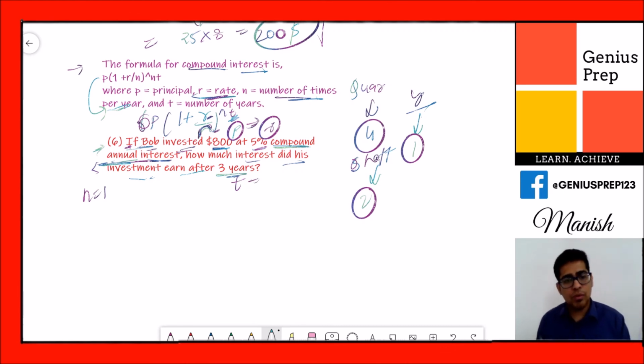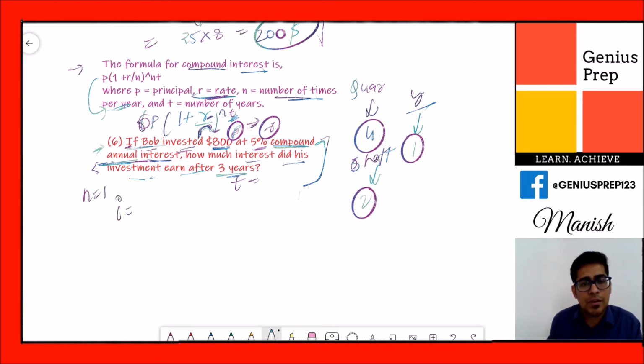When you are taking exams like a competition exam, don't first read the whole question and then start writing what is t. Just when you start reading the question, write down next to it, okay, this will be p, this will be r. So you do not need to read it again, because in a competition exam you do not have time to read a question 3 or 4 times. You just want to read it and complete it. So what will be the interest he will earn after 3 years?